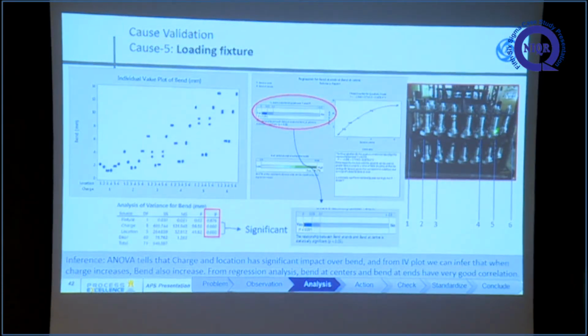The front component, these are the 1, 2, 3, the samples we are taking from this side. When we put an individual value plot, the bend also increased. That is, the center bend has a very good correlation. So in the variation observed, the center part, the center gears, have more bend. That's all.